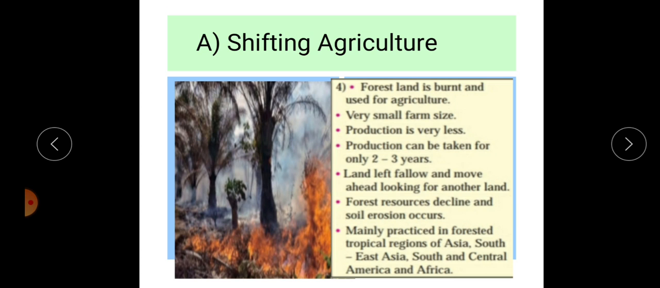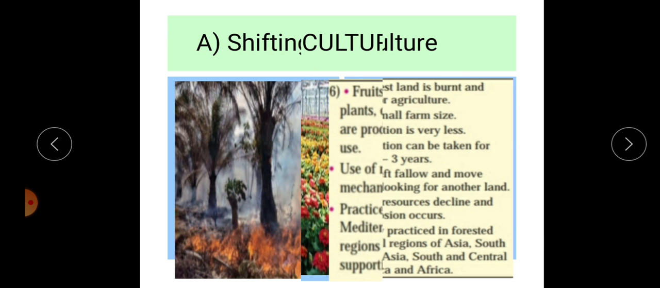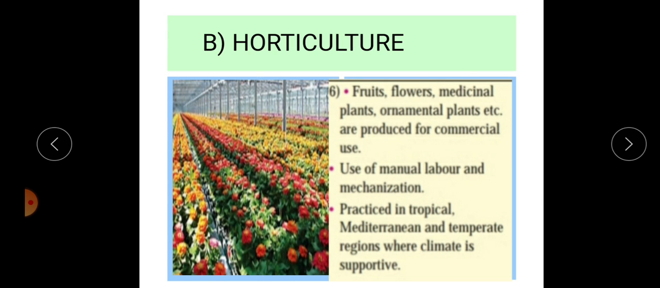It is also known as migratory agriculture. It is practiced in less developed countries. The tribal population is high within that mountainous region. We can observe this type of farming in mountainous regions of Asia, South and Central America and Africa.